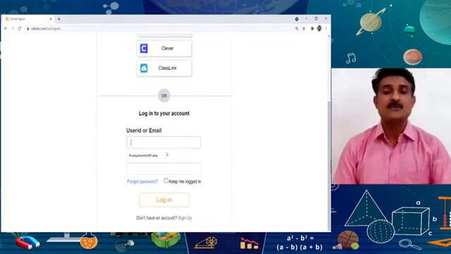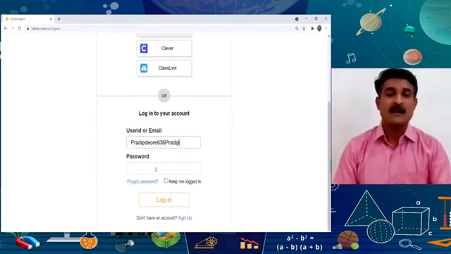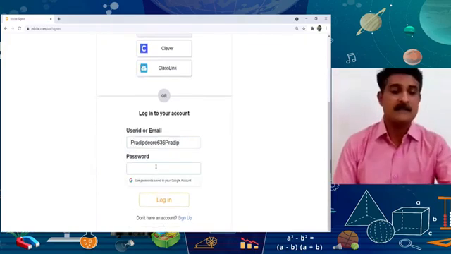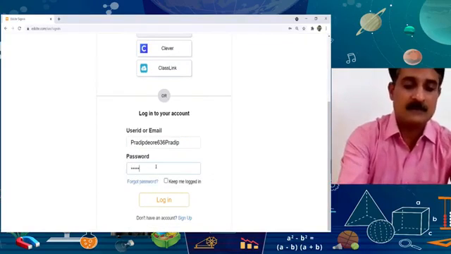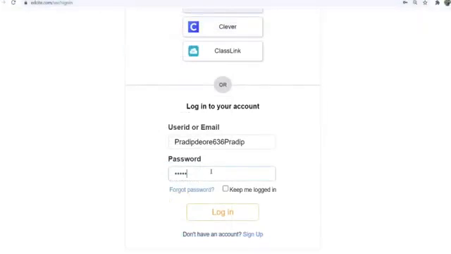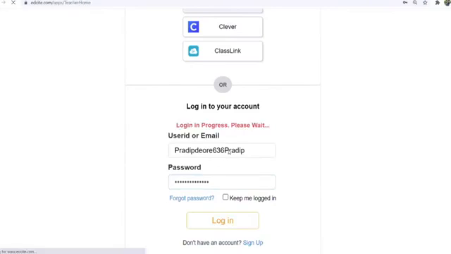But I'm going to use my user ID, which I have already created, and here is my password for the login. And now I'm going to log into my home page.